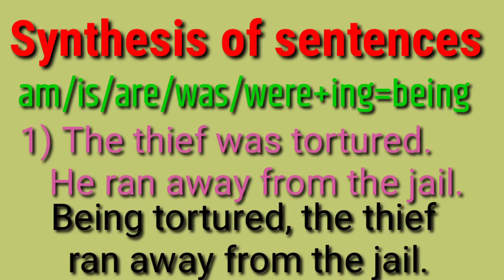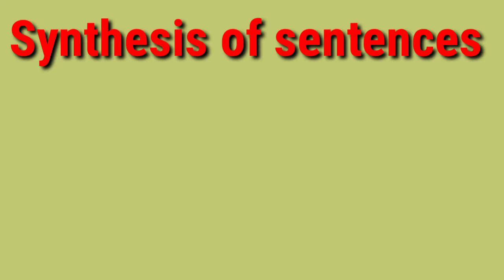Here we have changed the sentence using participle, but here being is used. If in the given sentence there is am, is, or was, were, and it is working as a main verb, we cannot do wasing or iming, ising, but we change it into being.